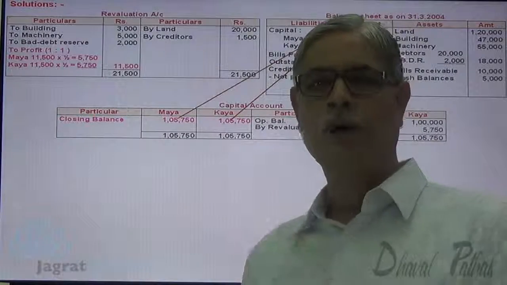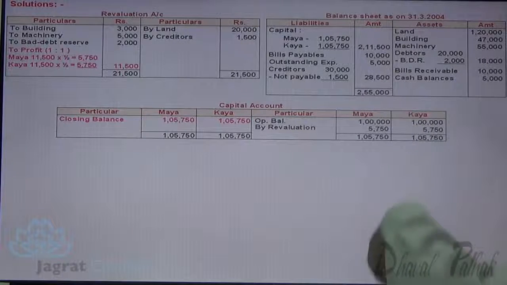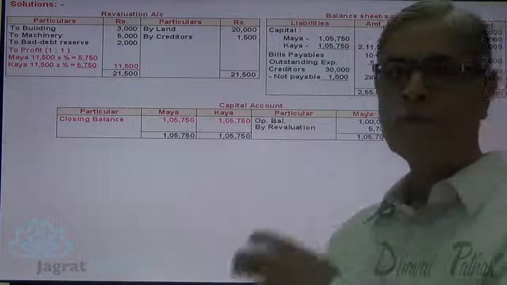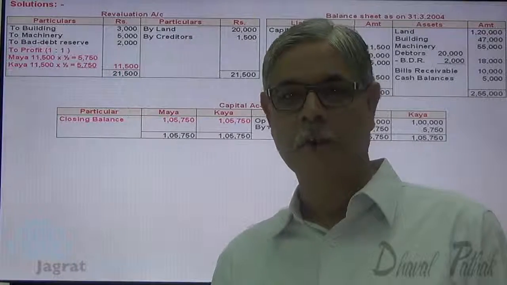Now I would like to have a total of balance sheet. Here, liability side is 2,55,000. Asset side is also 2,55,000. This is how reconstruction of a partnership firm is solved here before you.